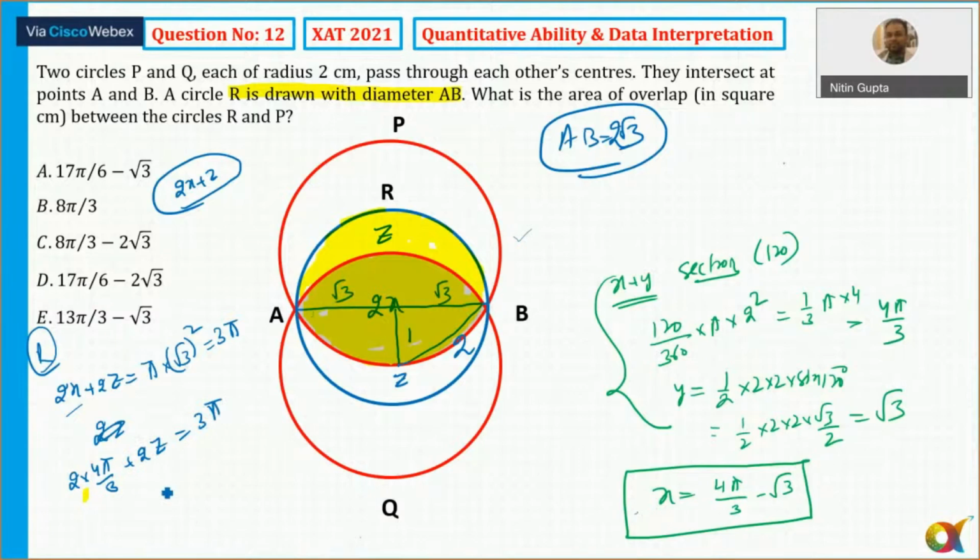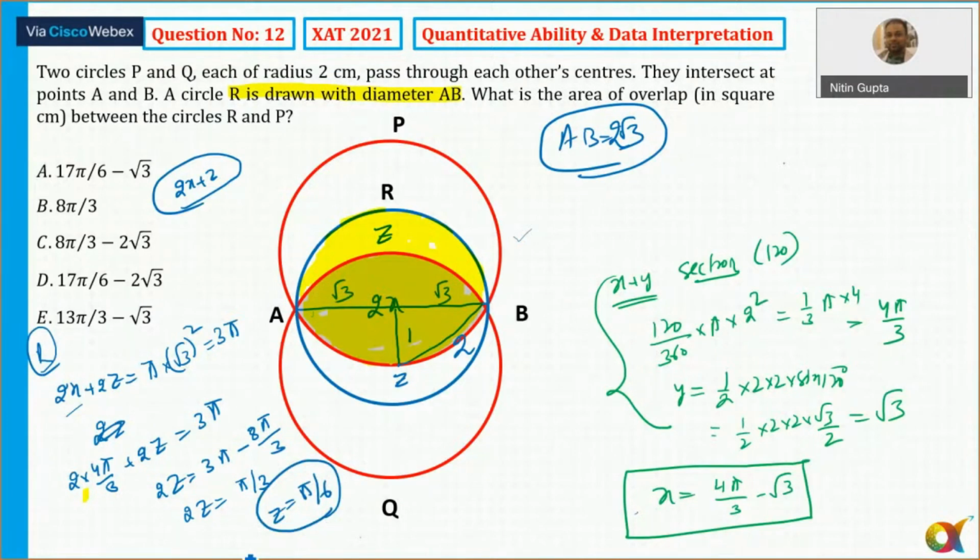So that is coming equal to 3 pi minus 8 pi by 3, yes, 8 pi by 3. So 2z is equal to 9 pi minus 8 pi by 3, that is going to be equal to pi by 3, or z is equal to pi by 6. So you have got z is equal to pi by 6.